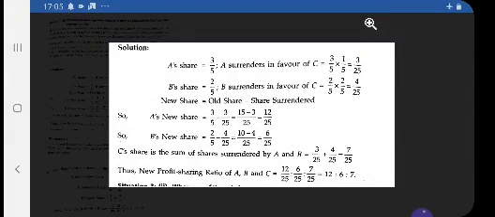So once again, just see these steps. First you calculate the surrender part. From his old share, A is surrendering 1/5 to C, so you calculate 3 by 5 into 1 by 5. B is surrendering 2 by 5 from his old share, 2/5 of 2 by 5. Then the surrender value is deducted from the old partners, and the sum total of the surrender values is the share of the new partner. Then you make the denominator common, and you will get the new ratio.